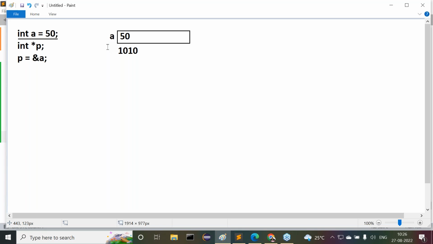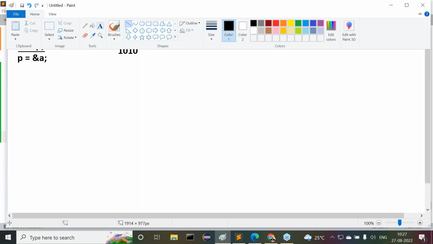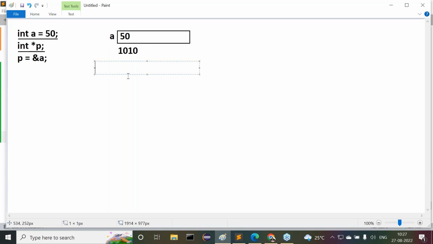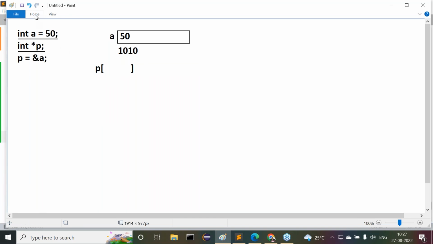Next point, when the compiler encounters int star p, then immediately the compiler will assign the p variable some memory. How much memory? As much memory as is required to store address locations. That much memory will be assigned for this pointer variable. So the pointer variable is also recognized and memory is also allocated.